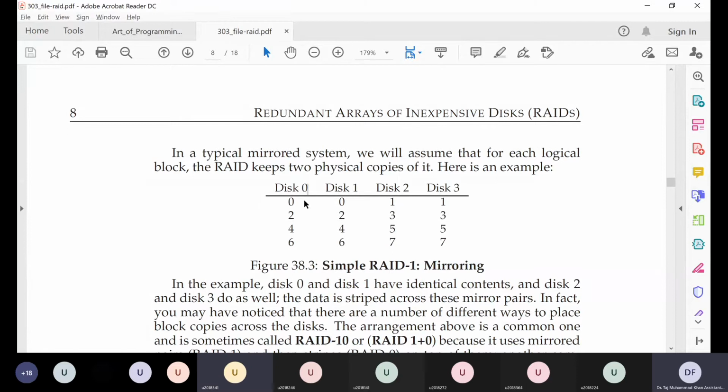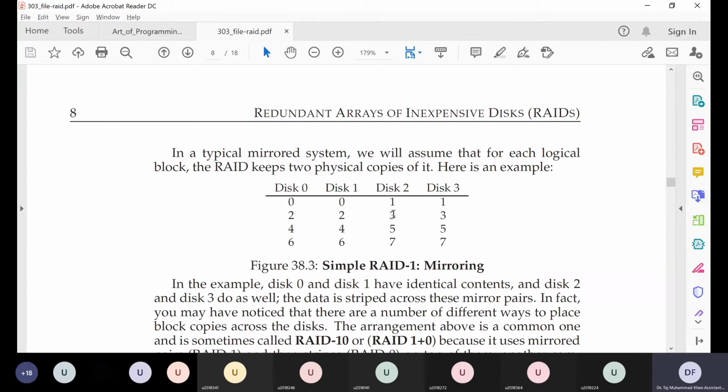Because data is copied, it is possible that we might read different blocks from the same data. For example, we want to read block 0 and block 4. They are on the same disk. But since we know that this data is copied on 2 disks, we can read block 0 from here and block 4 from here. So these transfers can be done in parallel. We can do a maximum of 4 transfers in parallel, because there are 4 hard disks.